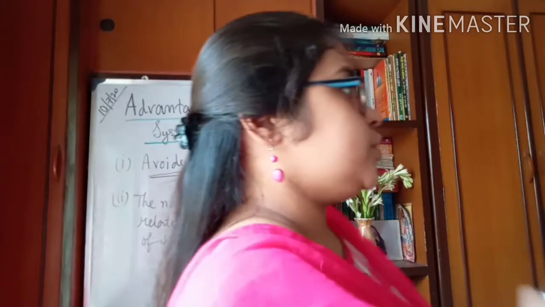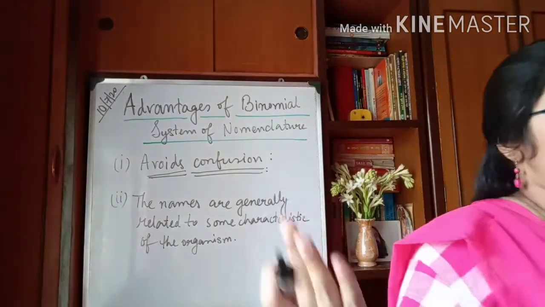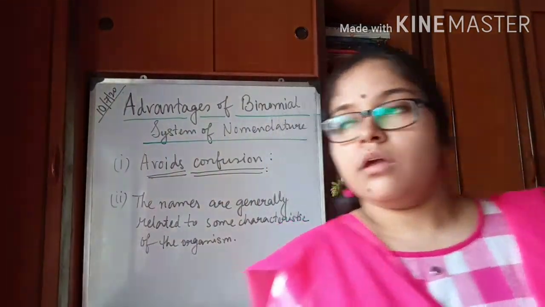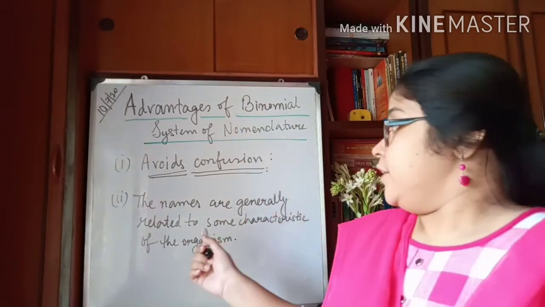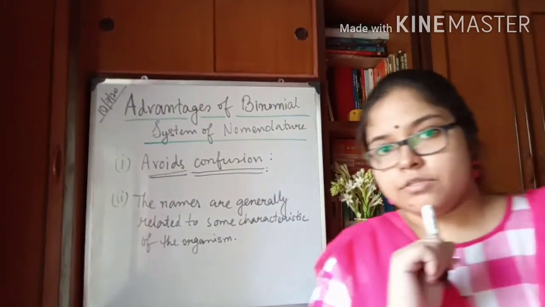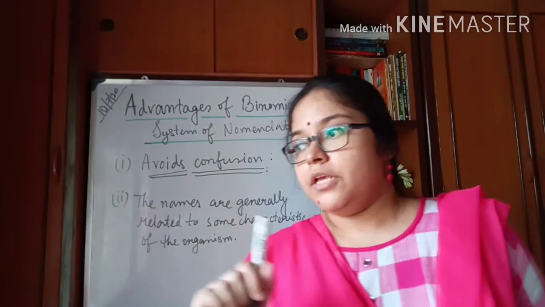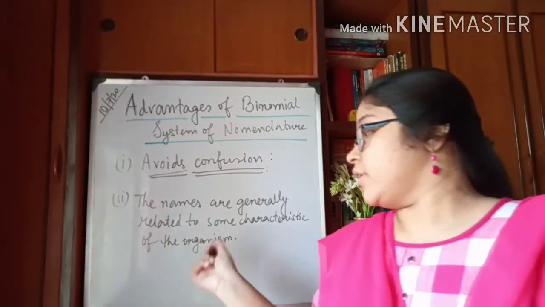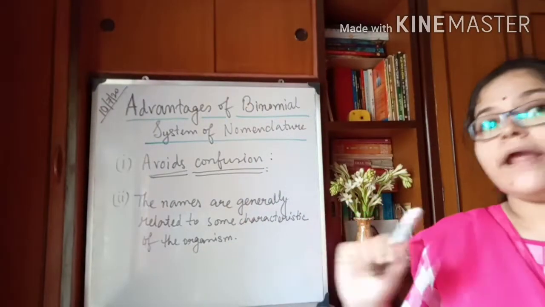The names which are given to the several organisms, they are related to some characteristics of the organisms, based on some characteristics of that organism. Okay, this is another advantage.